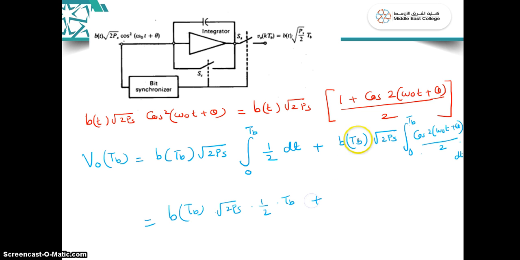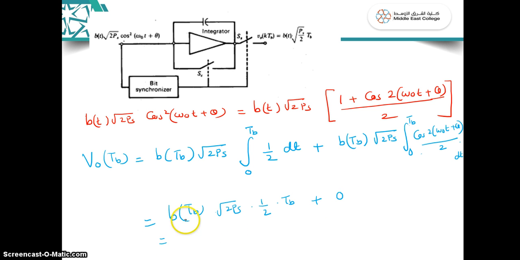Now the second part is cos(2 omega 0 t). As I told you before, it should be an integer number of cosine cycles. So when you integrate over a period of time, the average value will be equal to 0. The integration of a full cycle of a cosine is equal to 0. So the second term we will get is only 0.